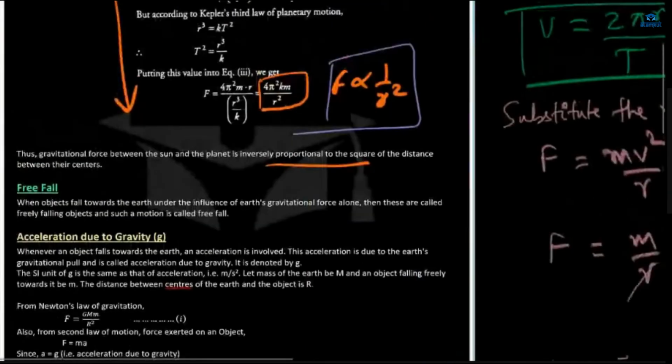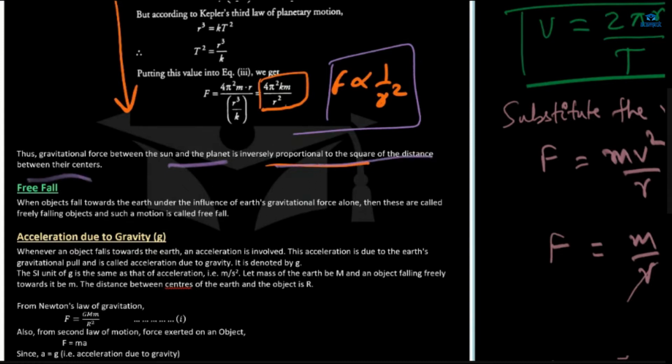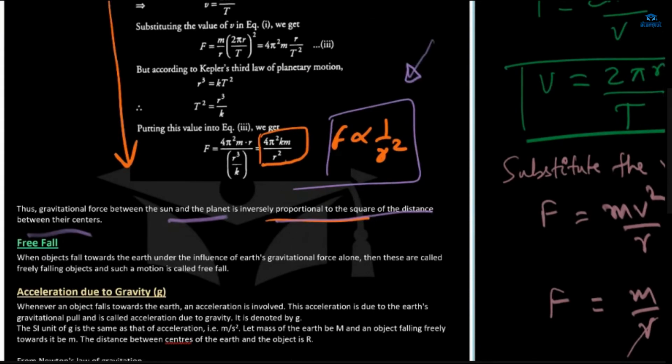And also we know that the force is inversely proportional to the square of the distance between the two bodies. In the first topic on gravitation, we already discussed this. The gravitational force between the sun and the planet is inversely proportional to the square of the distance between their centers. We say that Newton used Kepler's third law of planetary motion in determining the relation between force and the distance between the sun and the planet.